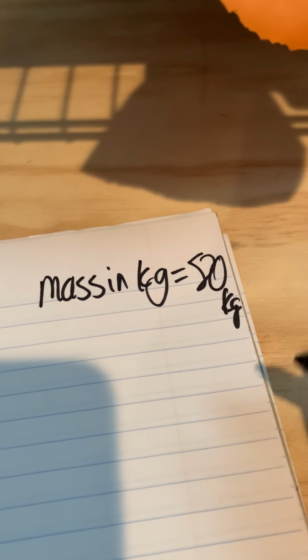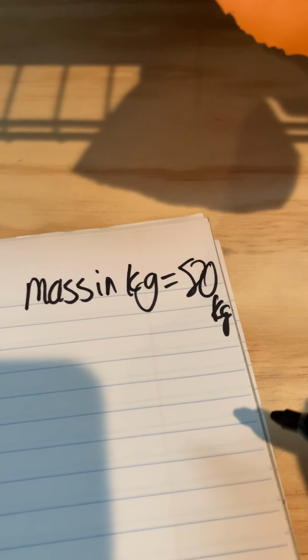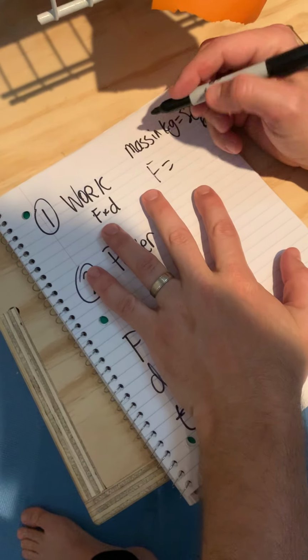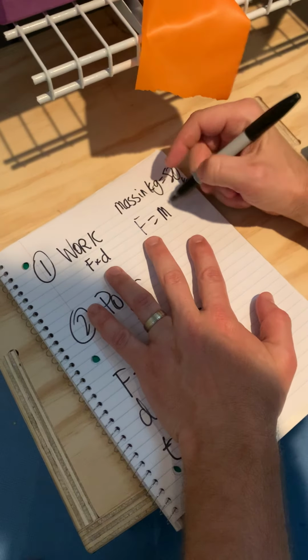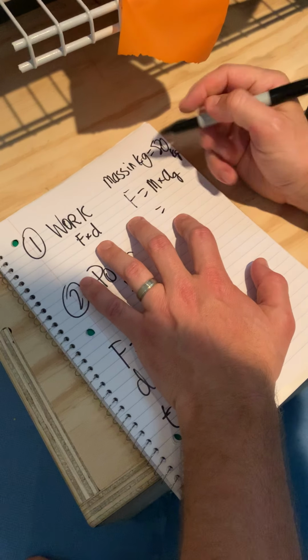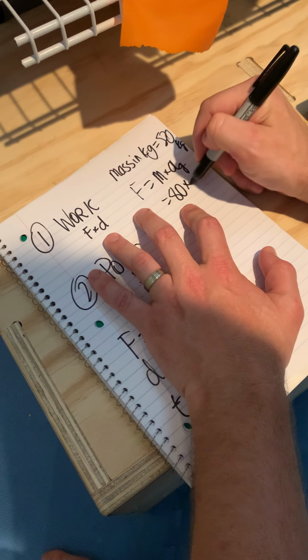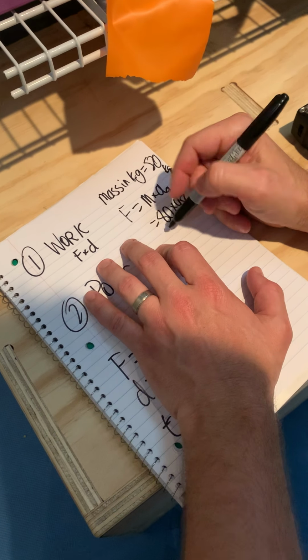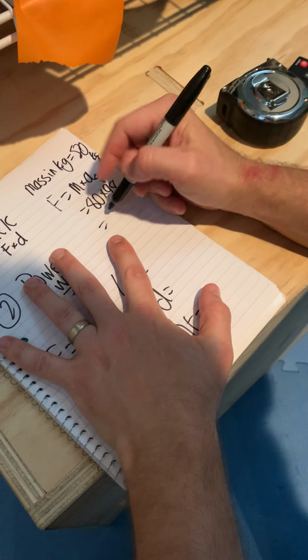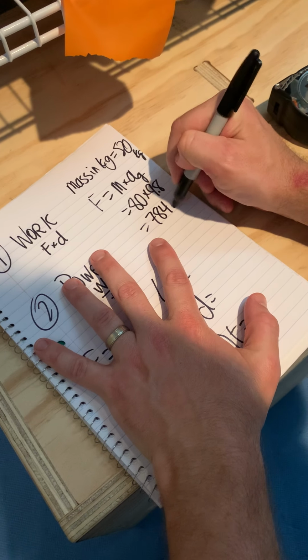If my mass is 80 kilograms, we need to figure out what my force is. Now remember, my force is my weight. Remember that my force is equal to my mass times acceleration due to gravity. So that's 80 times 9.8 meters per second squared. My force in newtons is 784 newtons.